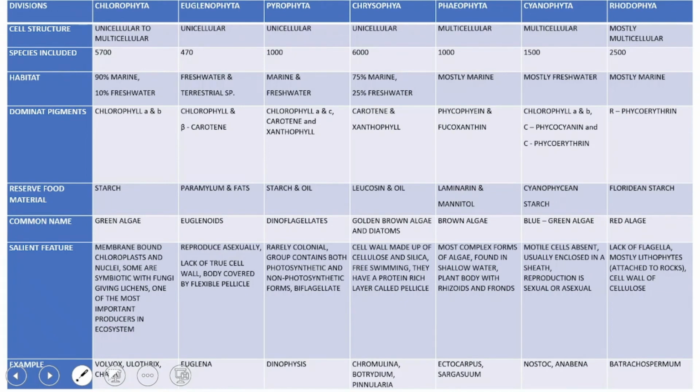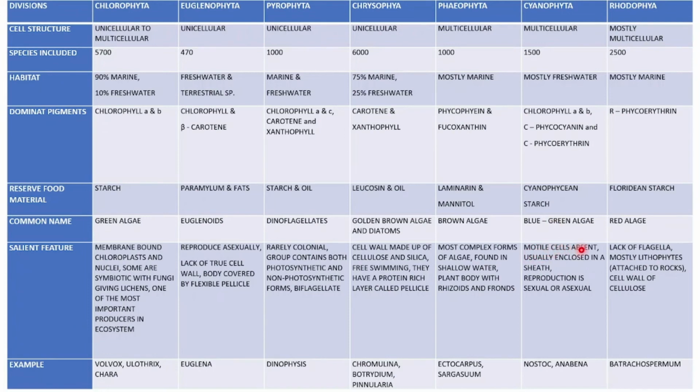Then Cyanophyta. Cyanophyta have a multicellular cell structure. 1500 species are included in Cyanophyta. They are mostly freshwater. Dominant pigments are chlorophyll A and B, C phycocyanin and C phycoerythrin. Cyanophycean starch is the reserve food material. The common name is blue-green algae.